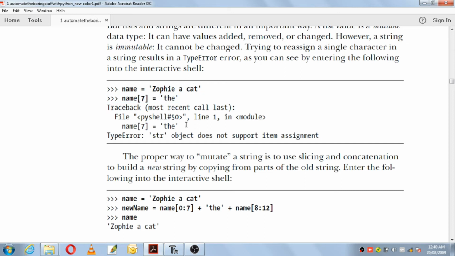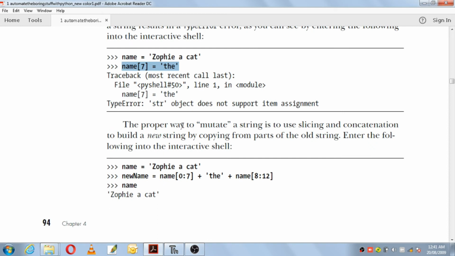So it will show you an error because you cannot replace a character in a string. It will show you a type error saying str object does not support item assignment. That means assignment is not allowed in a string. Then next they are saying here is